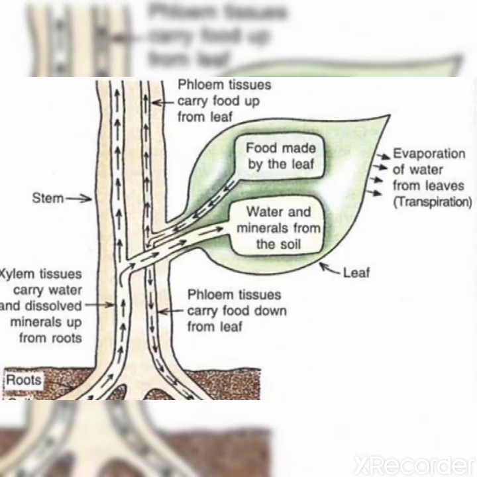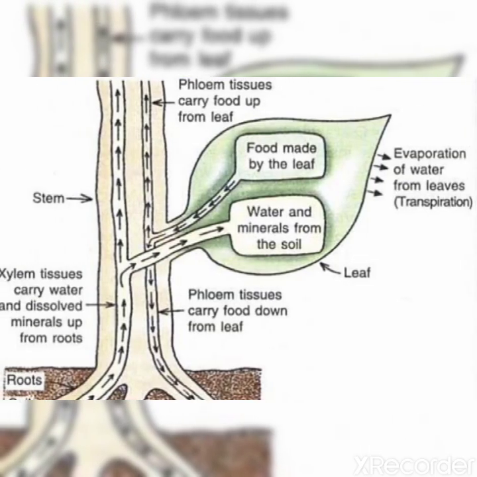Water. Water is another raw material which is required for the photosynthesis process. Plants absorb water from the soil. You can see in the figure, this is soil, given in brown color. So plants absorb water from the soil through the root hairs. Clear, children? Through roots, plants absorb water. This water is then transported up to the stem and leaves through xylem vessels.